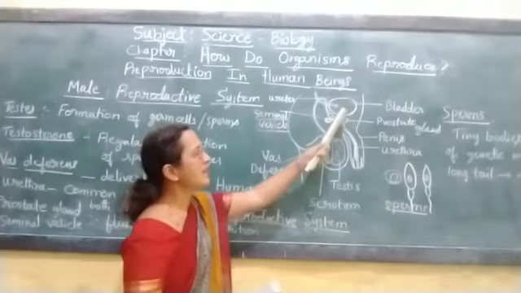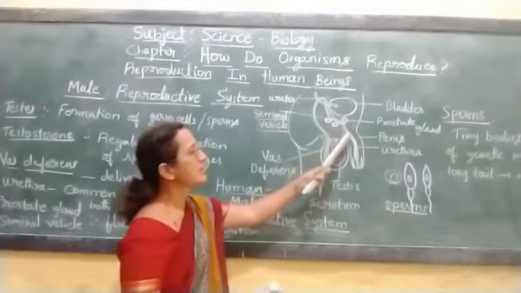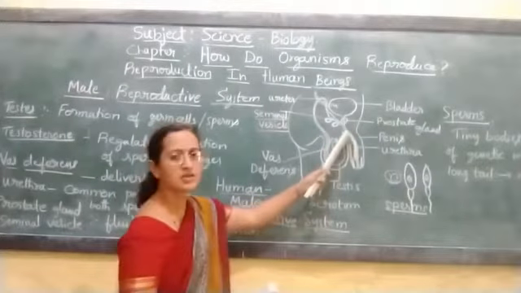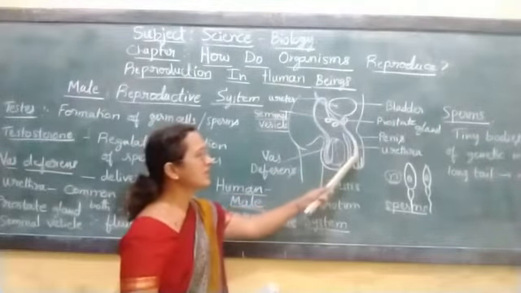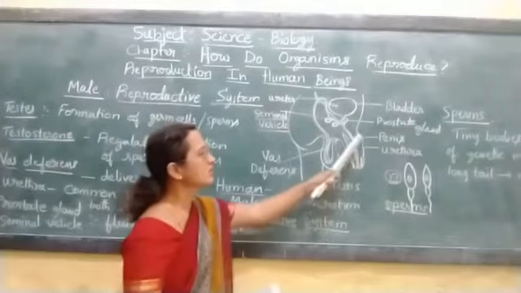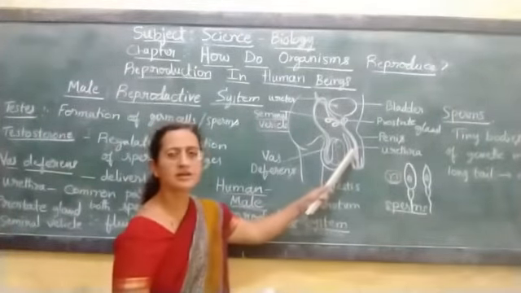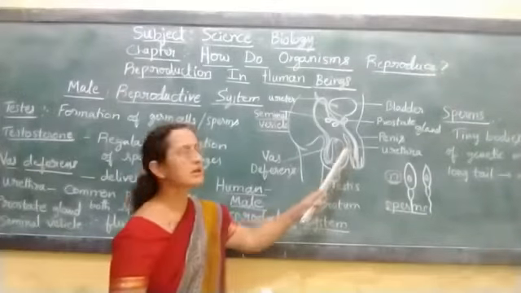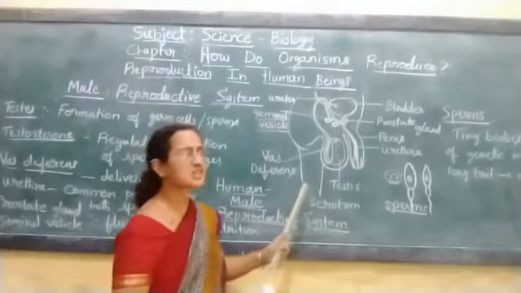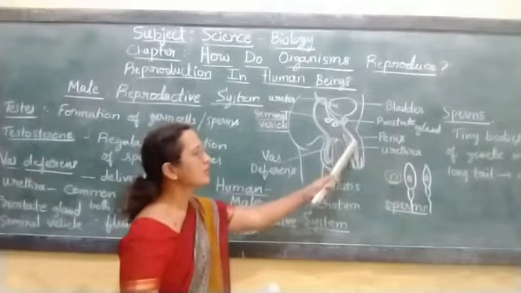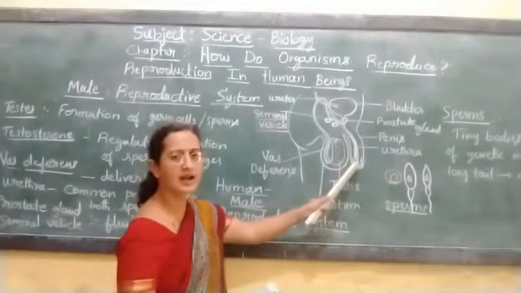This bladder has a tube, this connection, called the urethra. This urethra enters into the penis region. This is the penis, a highly muscular region, the genital area of the male reproductive system. The penis has this tube-like structure called the urethra.